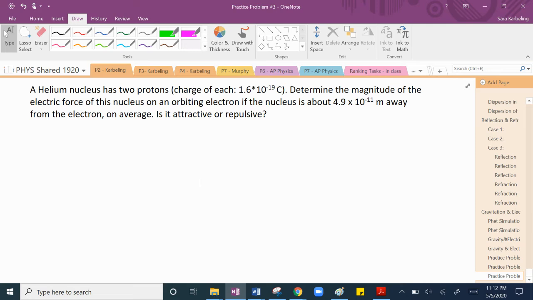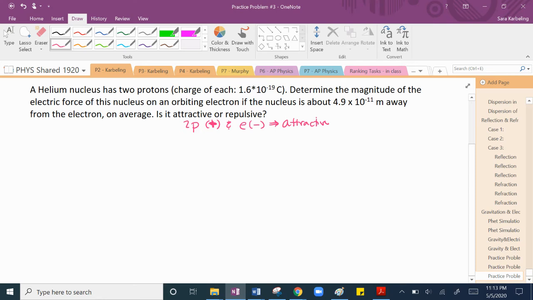Okay. And the question says, is it attractive or repulsive? I just realized that on the first question, I never answered that. Gravity is always attractive. In this case, let's answer this question right now so we don't forget. We have got 2 protons, and they have a positive charge. And you've got 1 electron, and it has a negative charge. If you have a positive charge and you have a negative charge, those are opposites. So that means that we are going to have an attractive force between them.